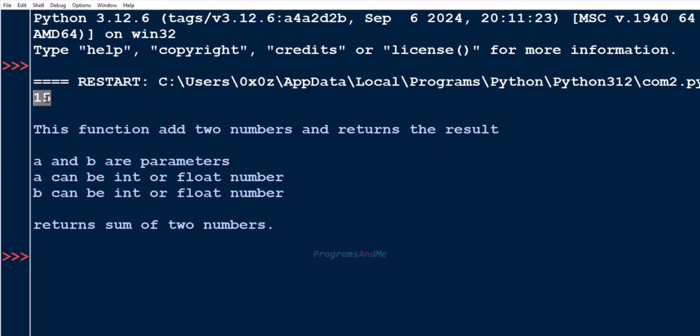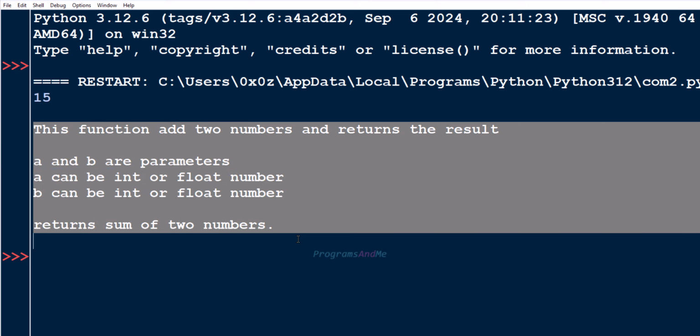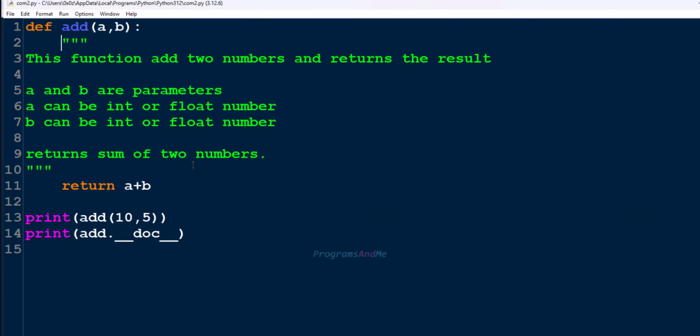Here we can see the result. Then this is the docstring. You can print the docstring like this. So by seeing this, you can understand what we are doing here. What is the thought process or logic behind this function. Okay, so this is about triple quotes and how we can use triple quotes in Python.